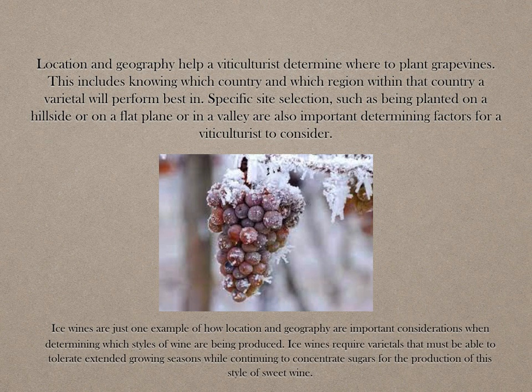Ice wines are just one example of how location and geography are important considerations when determining which styles of wine are being produced. Ice wines require varietals that must be able to tolerate extended growing seasons while continuing to concentrate sugars for the production of this style of sweet wines.